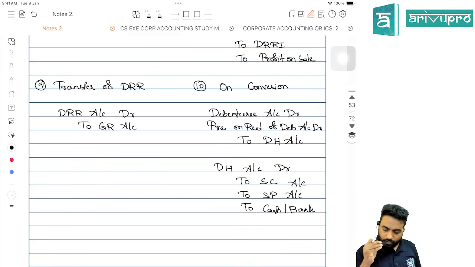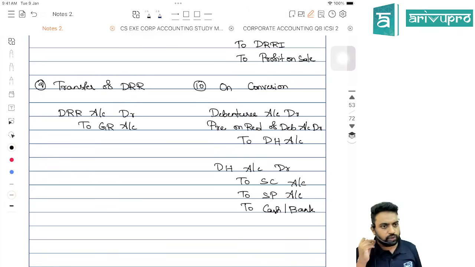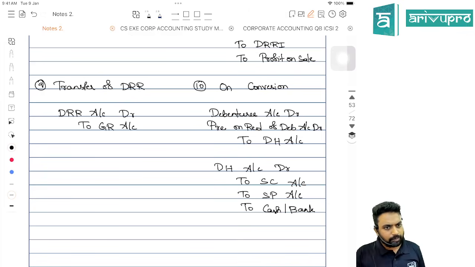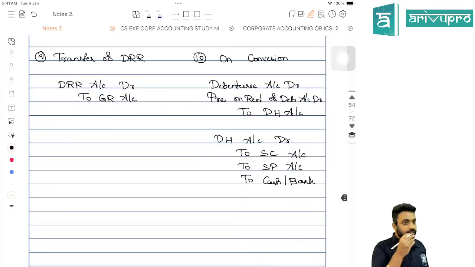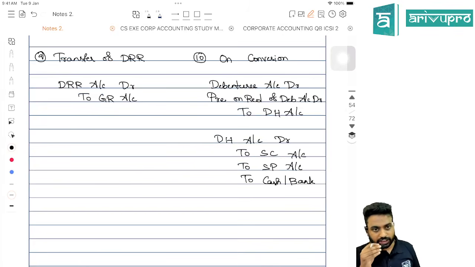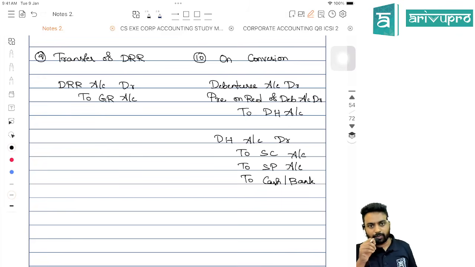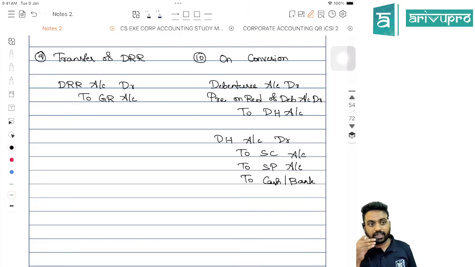So the entry will be, first we transfer to the debenture holders whatever we have to pay. Later, debenture holders, whatever consideration we are giving. If we are giving shares, to share capital, to premium. If we are giving some cash, to cash. Okay? And no company can issue debentures irredeemable. It should be redeemable. Basically, secured debenture should be redeemable within 10 years. If it relates to infrastructural activities, then it will be 30 years.